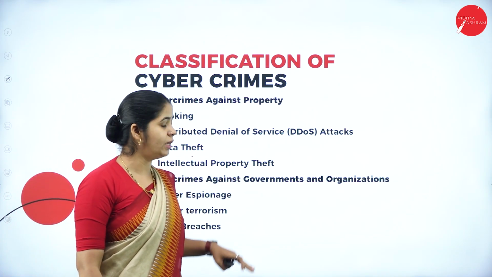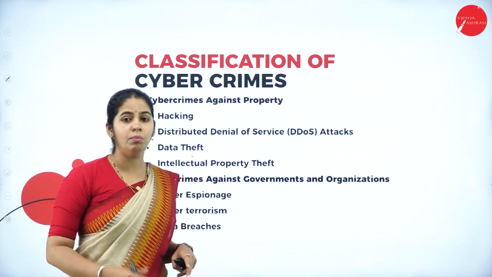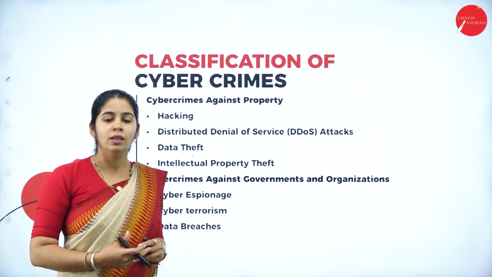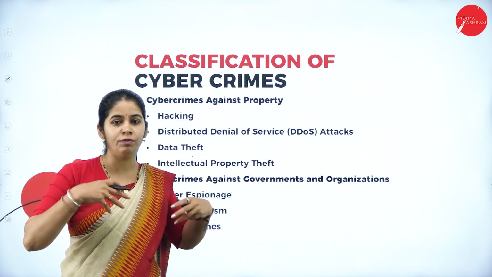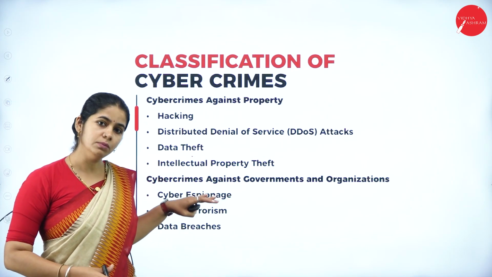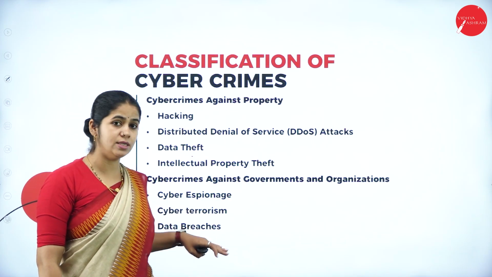Cybercrime against the government and organization. That is cyber espionage. Espionage means spying on someone, spying on some other government. How are we spying? Not physically going and spying. We can do the spying using the cyberspace, that is called espionage. And cyber terrorism.